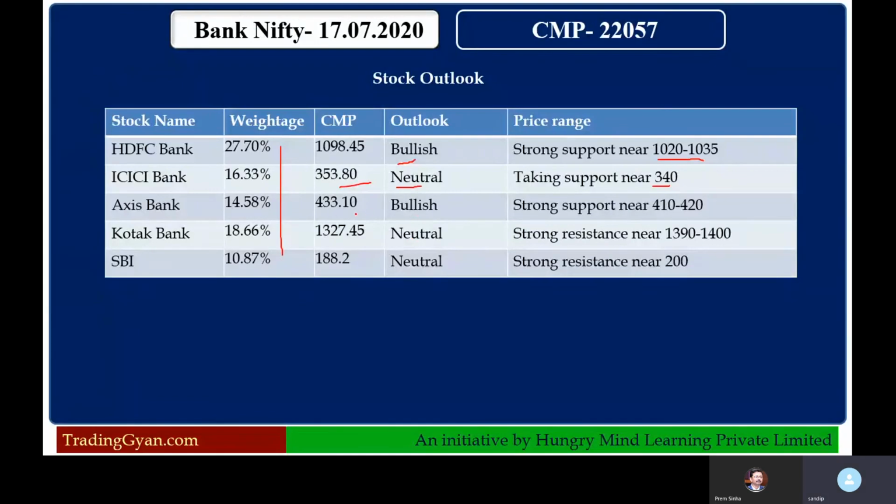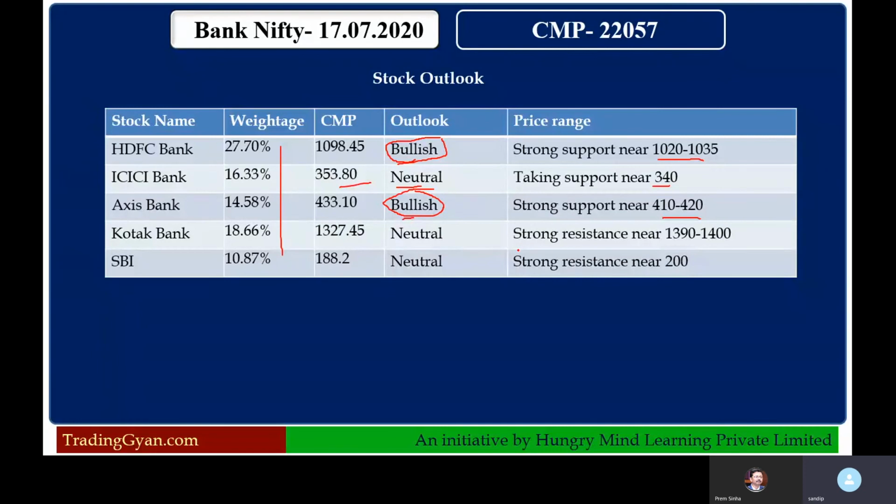Similarly, Axis Bank is also showing a bullish trend, and it took support near the 400 and 420 levels. Kotak Bank is again in neutral territory on price action, and SBI also. So the main stocks to take Bank Nifty up are going to be HDFC Bank and Axis Bank.